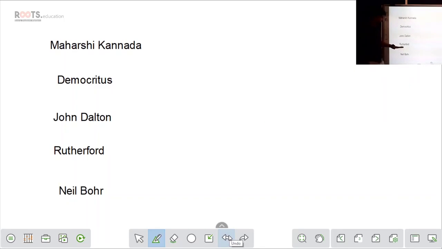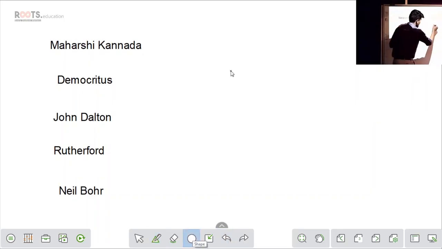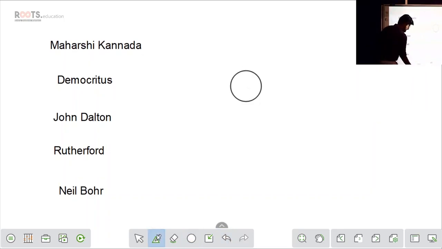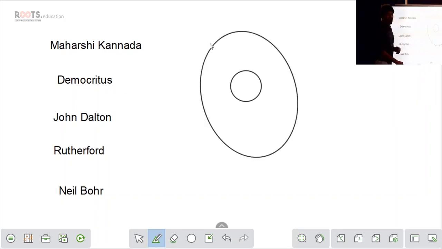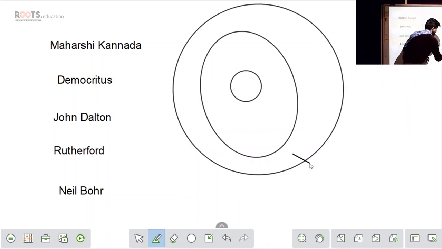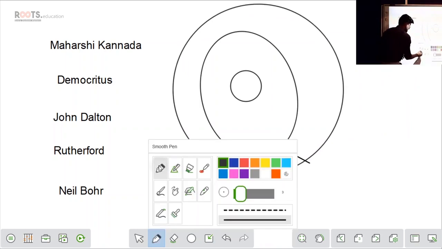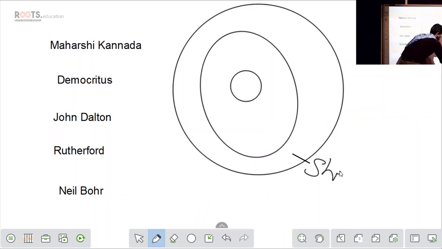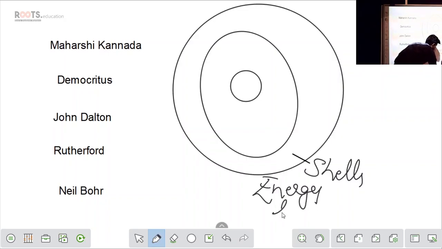After Rutherford, Niels Bohr proposed the Bohr model, and he said that in an atom you have a nucleus, and outside the nucleus you have ring-like structures or orbits, and he named them shells or energy levels.